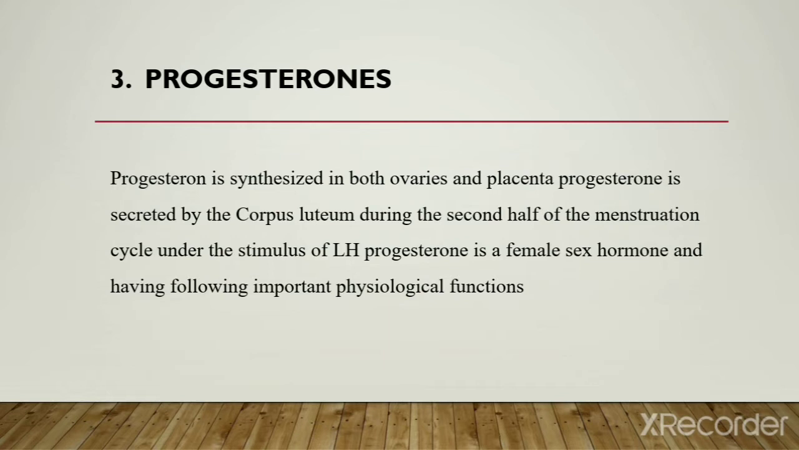Progesterone is synthesized in both the ovaries and the placenta. Progesterone is secreted by the corpus luteum during the second half of the menstrual cycle under the stimulus of luteinizing hormone. Progesterone is a female sex hormone and has the following important physiological functions.